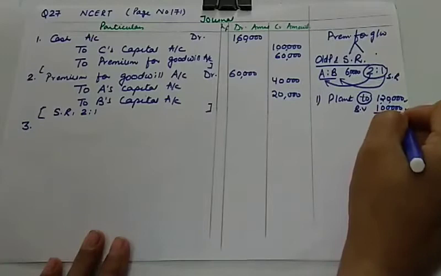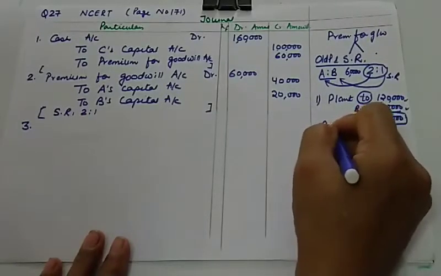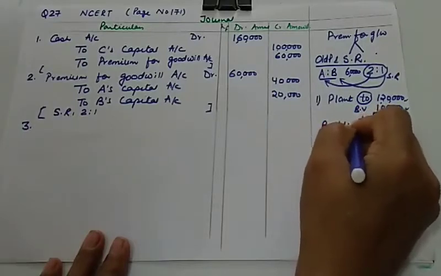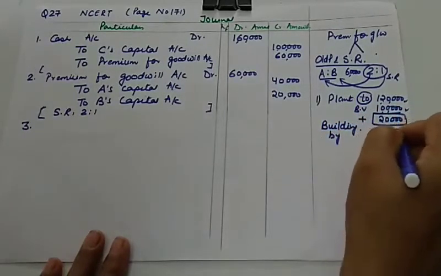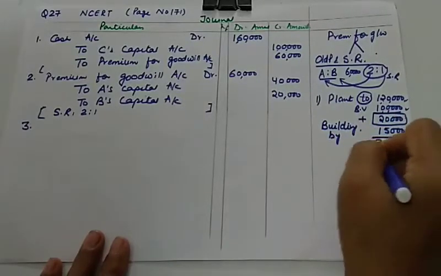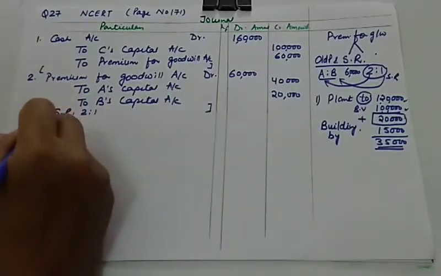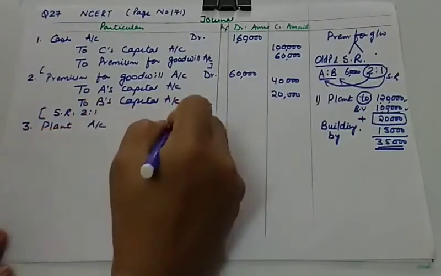So you will be crediting revaluation by 20,000, and plus building is also appreciating by 10%. So 15,000 is to be added here, so it is 35,000. So next entry will be plant account debit,